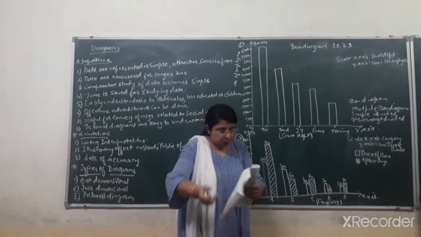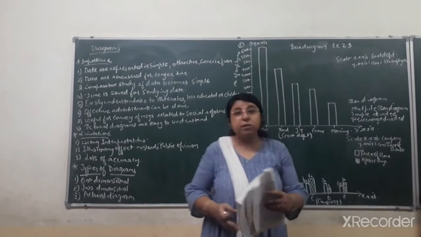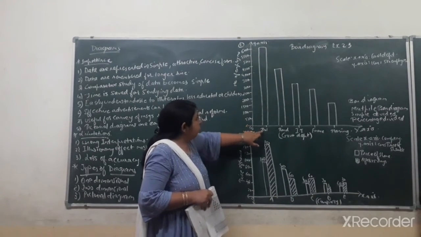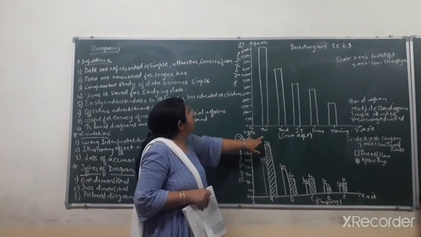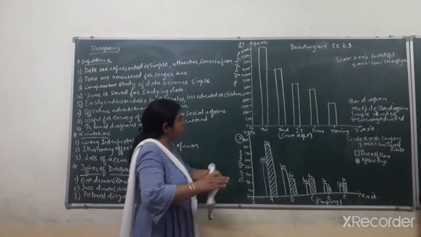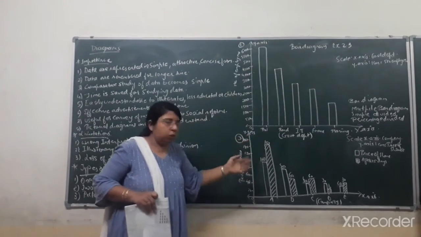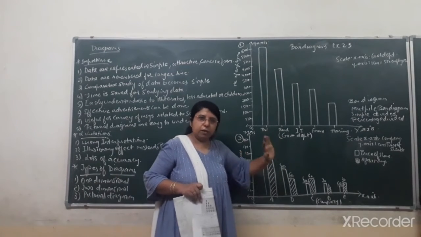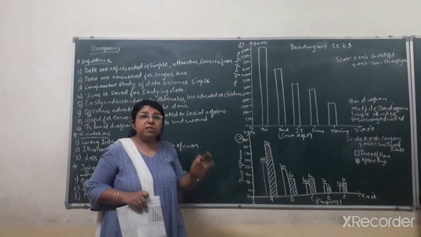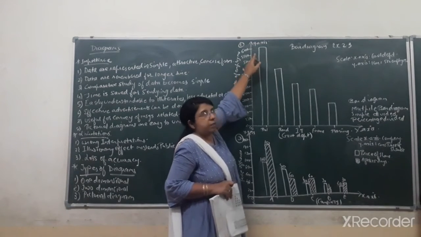The first data given to you is the Department of Road Transport, number of employees 4000. You can see the first bar I have drawn is for railway, and the number of employees given is 6000. First I have to present rail, then road, but in the question road is given first. You can write first road and then rail; it doesn't make any difference. So first I have mentioned railway. In railway the number of employees is 6000, so you can see the first bar I have drawn goes up to 6000.